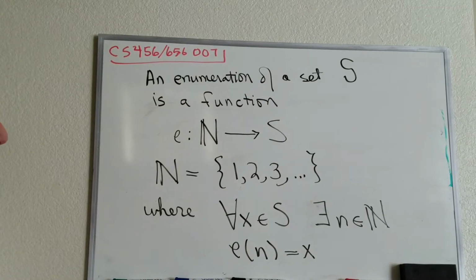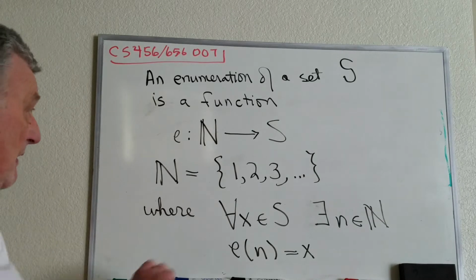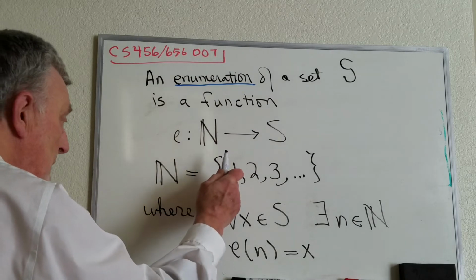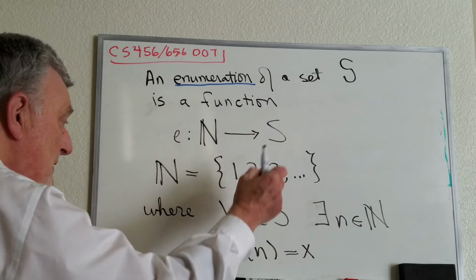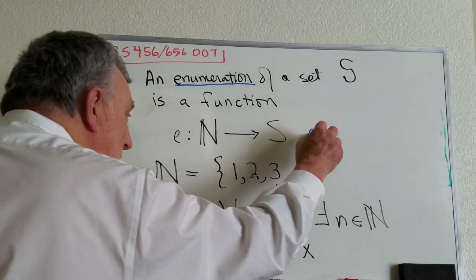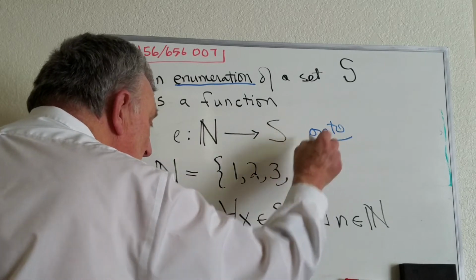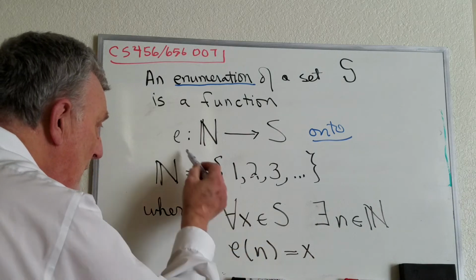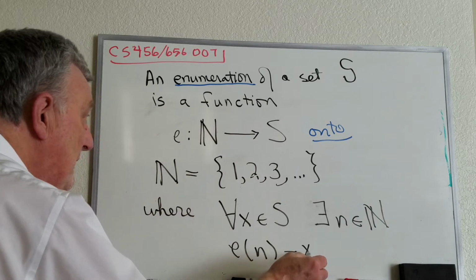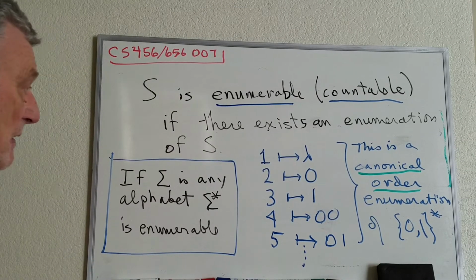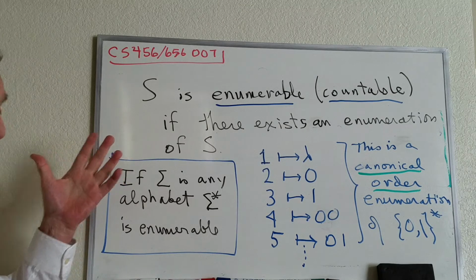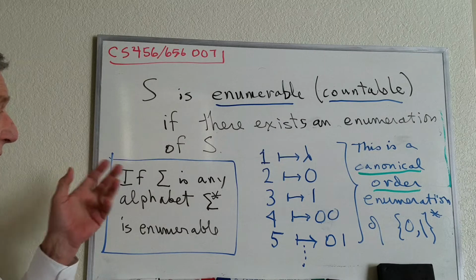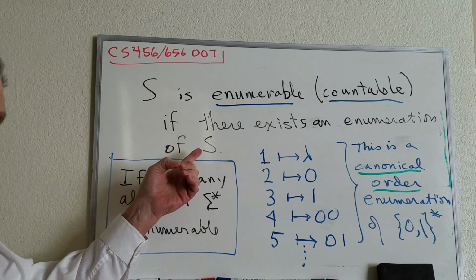An enumeration of a set S is a function from the natural numbers, which are the positive integers, to the set S, which is onto. Onto means that for any x in the set S, there is some n where the enumeration maps n onto x. Okay. We'll say that a set S is enumerable, which is the same as countable, alternative word, if there exists an enumeration of S.